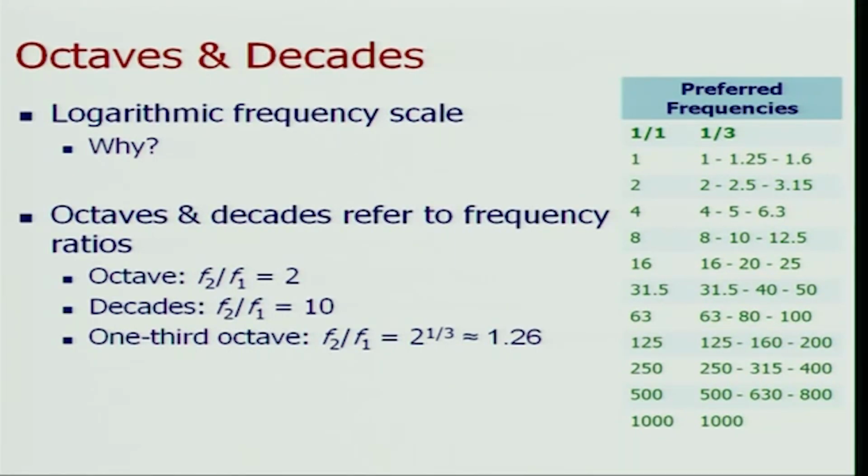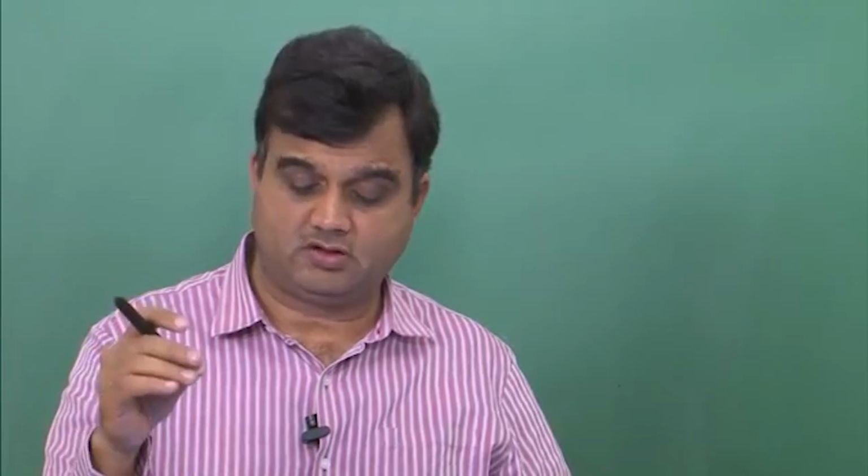Now it just turns out that theoretically I can have one particular frequency and just 2 times it, and that will be an octave. So I can have 1 hertz to 2 hertz, that is an octave, and it could also be 1.5 hertz to 3 hertz, that's also an octave.